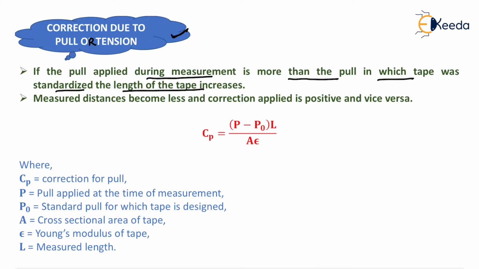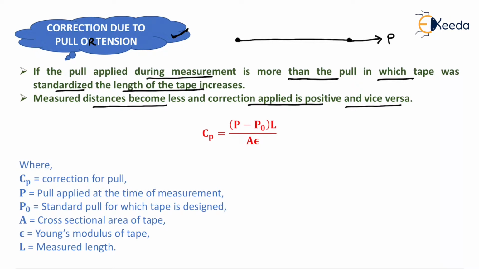Now suppose that at the time of measurement of distance between 2 points, we just apply a pull to the tape, and due to this pull P, tape will be stretched, so the length of tape will increase. Now the measured distance becomes less and correction applied is positive and vice versa.